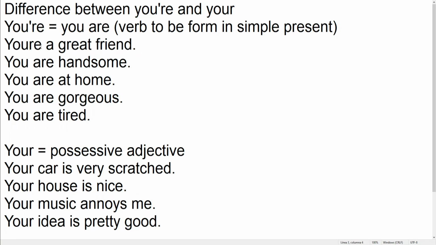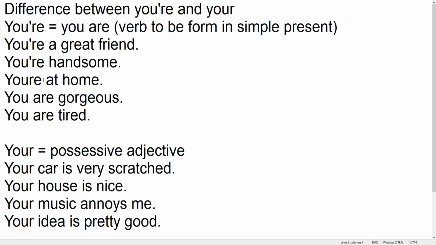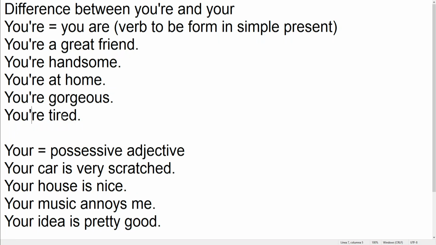Now, what we want to do is erase the A and just add the apostrophe. So we have: you're a great friend, you're handsome, you're at home, you're gorgeous, you're tired. In this case, we're using you're, or you are, to make descriptions, because it is the verb to be in simple present. We use that form to make descriptions: great friend, handsome, adjectives, characteristics.